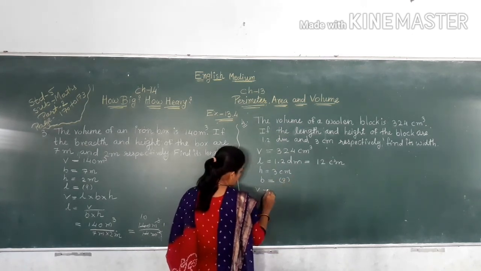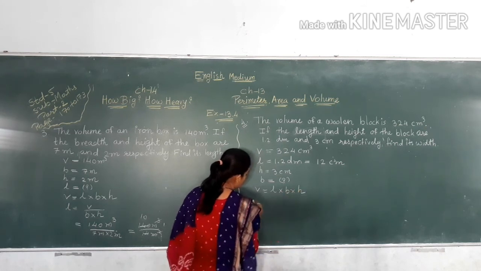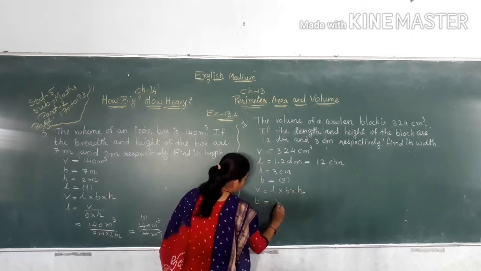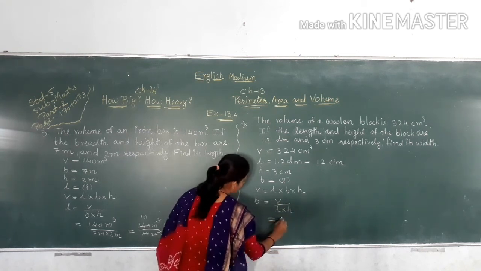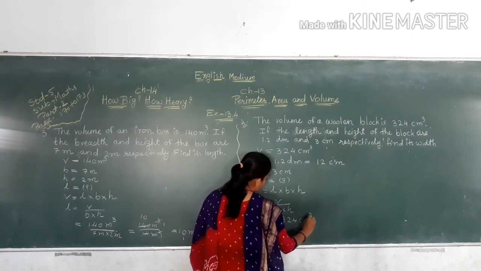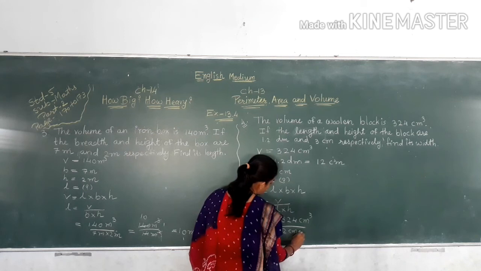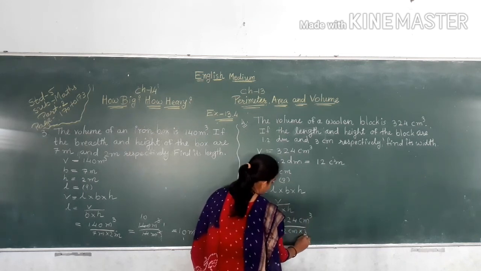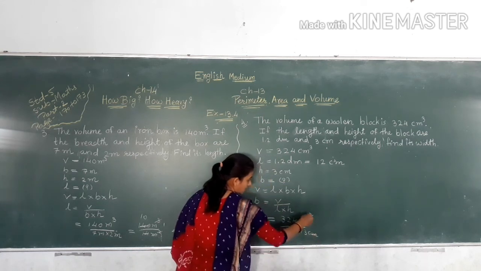So V is equal to L multiply B multiply H. So B is equal to V divided by L multiply H. V is equal to 324 centimeter cube divided by 12 centimeter multiply with 3 centimeter. Now centimeter cut out.